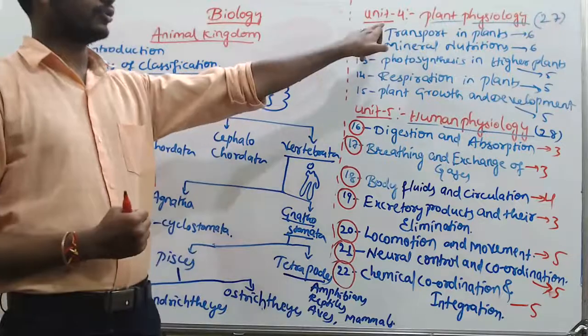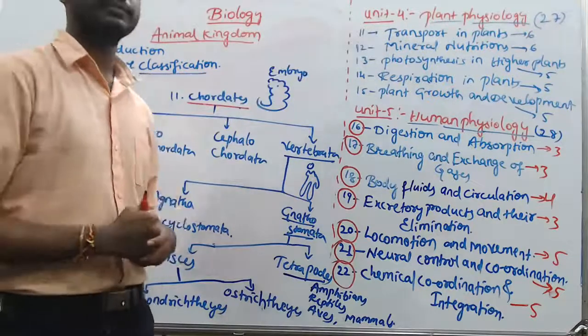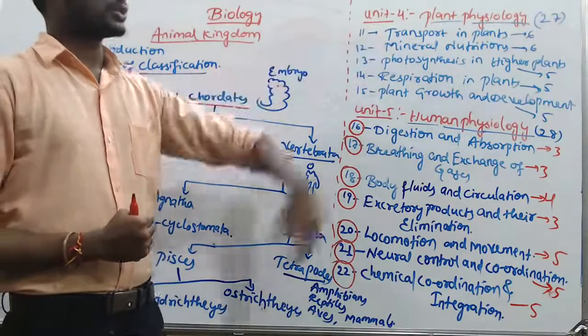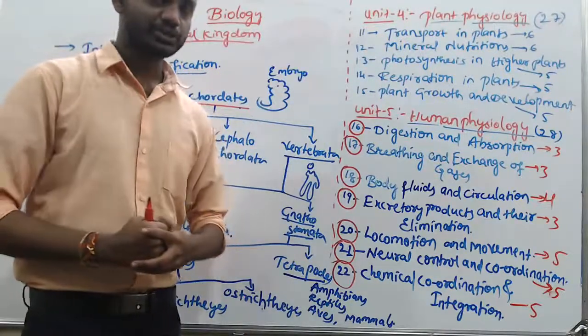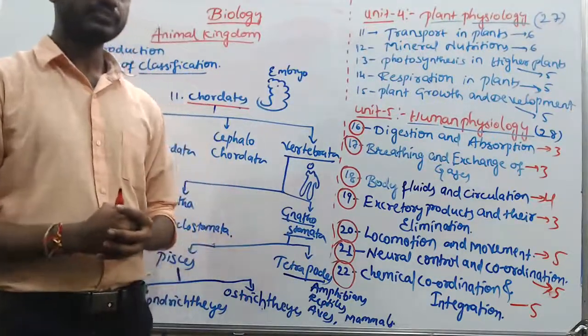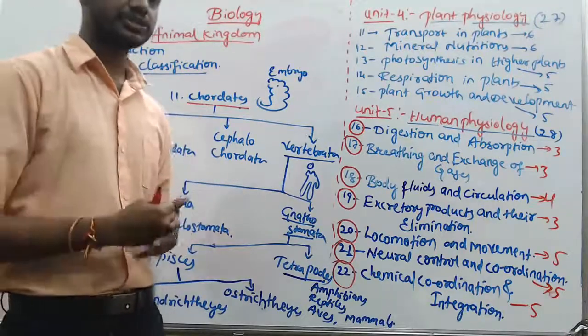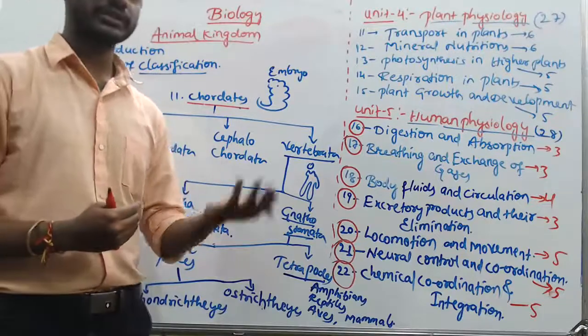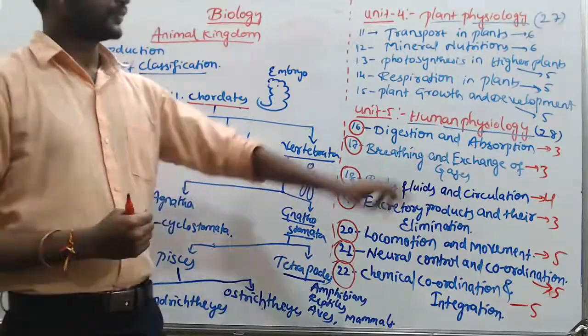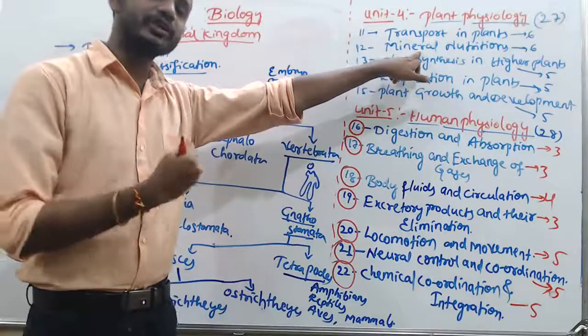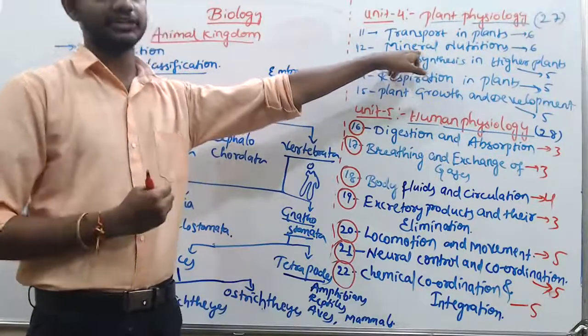After that, the fourth unit, that is plant physiology, in which transportation in the plants, transportation of minerals, in what direction they get transferred, either bidirectional or unidirectional, with respect to xylem and phloem. Okay. Mineral nutrition, what are the minerals they require for their metabolic activities and physiological activities.